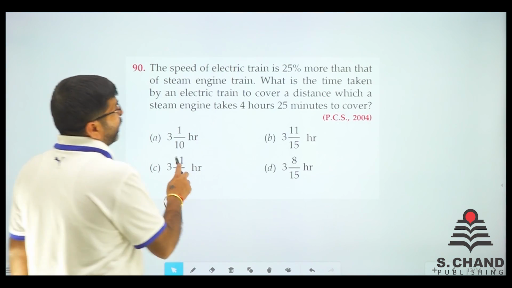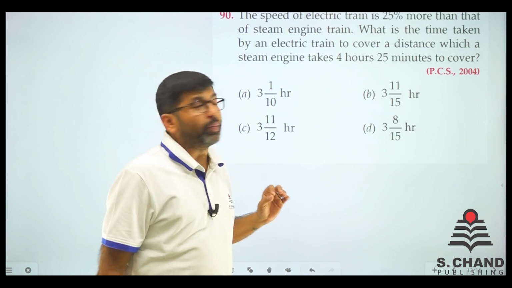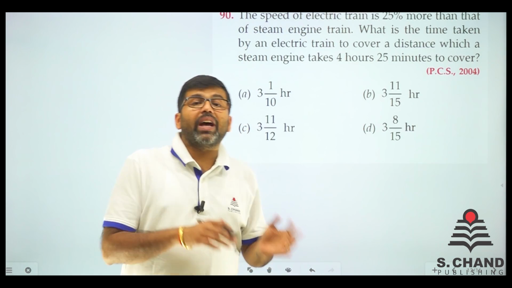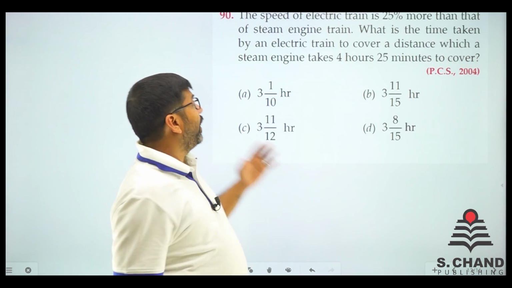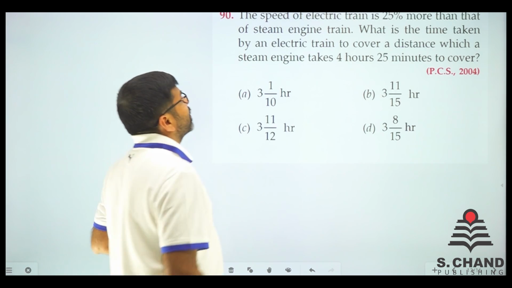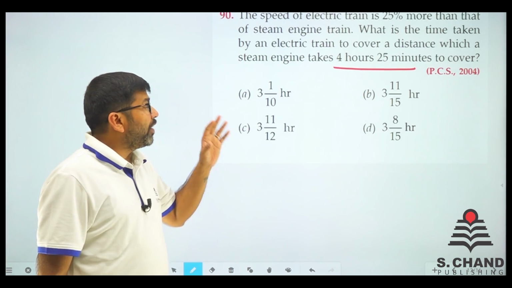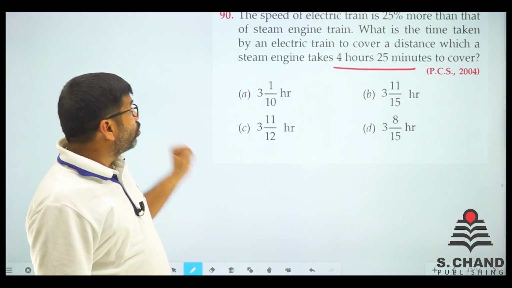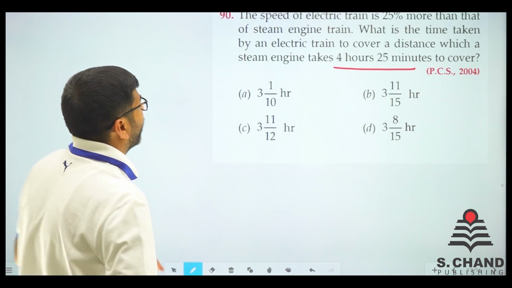So question number 90, what exactly is said is, the speed of electric train is 25% more than the speed of steam engine train. So we have steam engine train, we have speed of electric train. Electric train runs faster, right? What is the time taken by an electric train to cover a distance which a steam engine takes 4 hours and 25 minutes to cover, right? So we have to find out 4 hours 25 minutes में जितना steam engine करता है उससे कम में यानी कितने टाइम में इलेक्ट्रिक ट्रेन कर लेगी. लेट्स सी, हम लोग चेक करते हैं इसको कैसे.